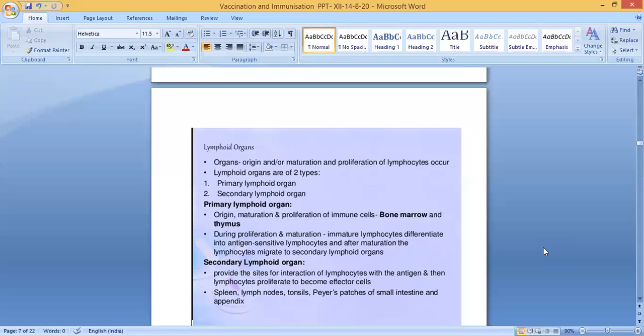So what is happening? After maturation, these lymphoid cells go to these organs, and here they will kill the antigens. Clear? So there is a site for interaction of lymphocytes with the antigens, and then lymphocytes proliferate to become effector cells. Spleen, lymph nodes, tonsils, Peyer's patches of small intestine, and appendix.